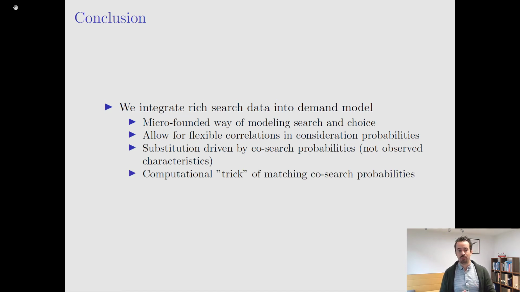And finally, we proposed a computational trick via a contraction mapping of matching co-search probabilities to their empirical counterparts, which helps us back out the high-dimensional vector of variance-covariance terms at a relatively low computational cost.